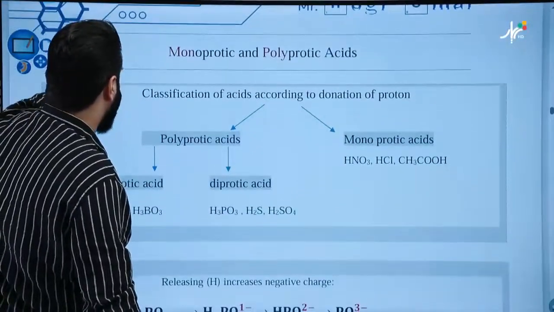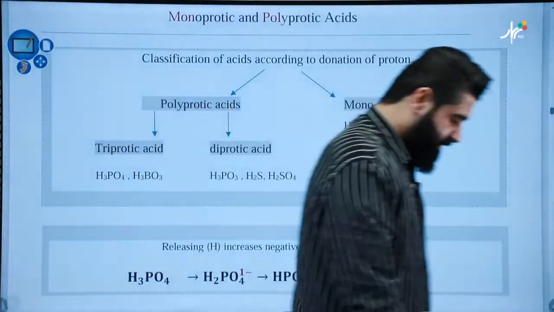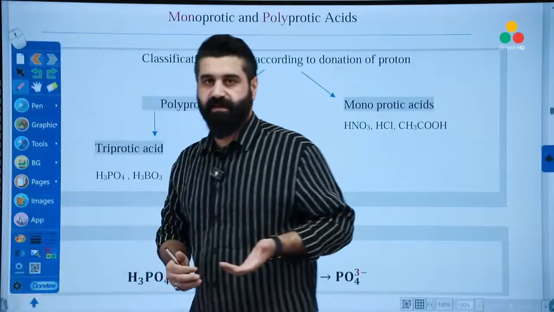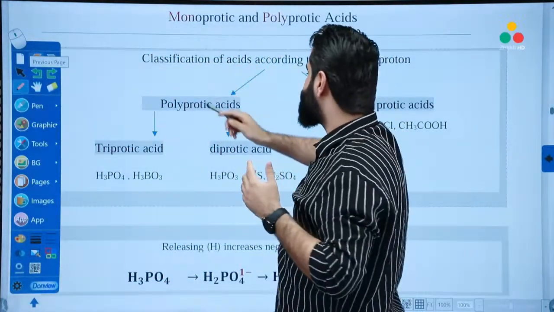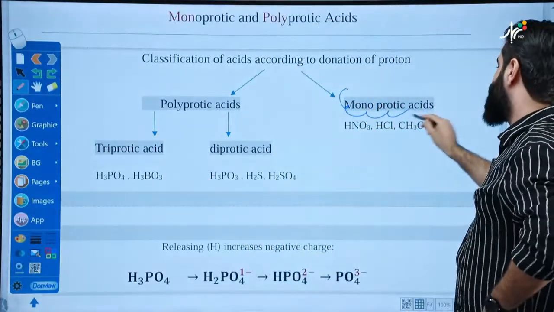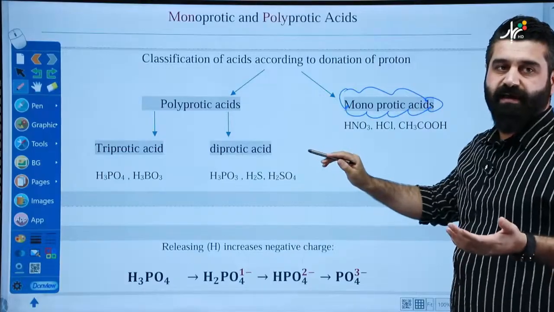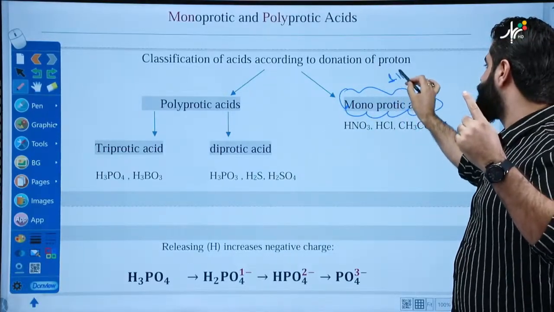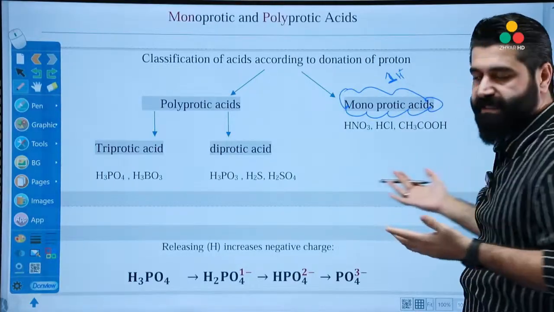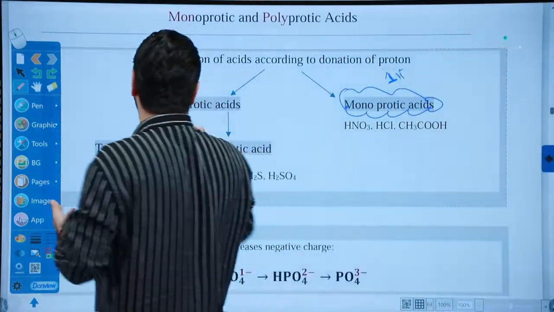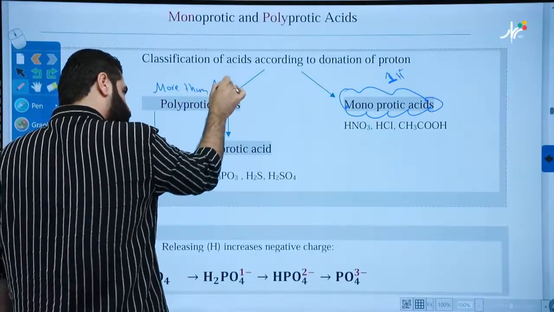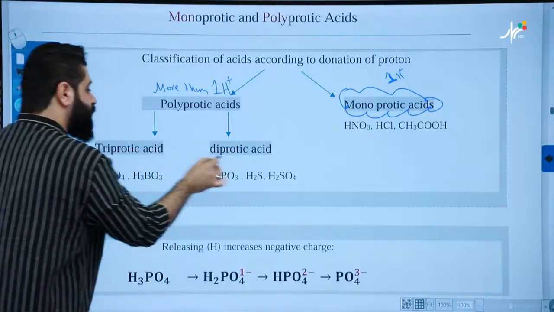Now, let's classify the acids based on the number of protons that can be released, that can be donated. Look, acids are classified into two main categories. Monoprotic acids are those acids that can donate only one proton. Acids donating one proton are called monoprotic acids. And polyprotic acids donate more than one proton. Okay, it will become either diprotic or triprotic.